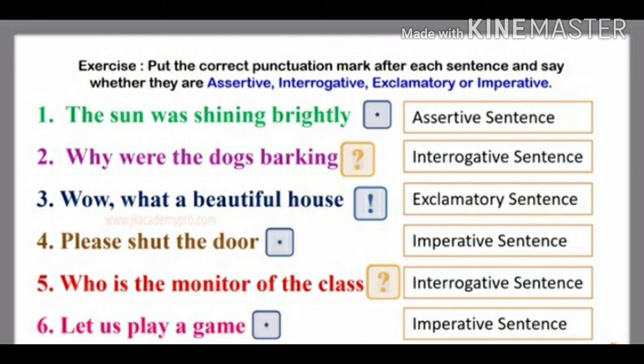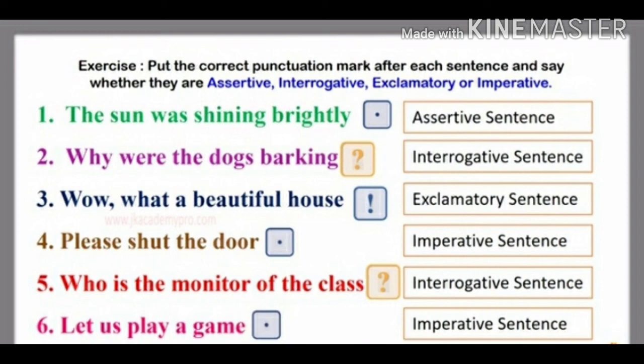The next one. Why were the dogs barking? Asking questions. Interrogative sentence. End it with a question mark. Third sentence. Wow, what a beautiful house. So expressing sudden feelings, it is an exclamatory sentence, and it has to end with an exclamation mark.